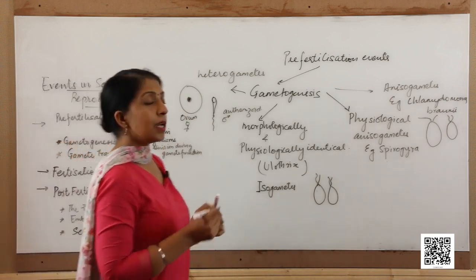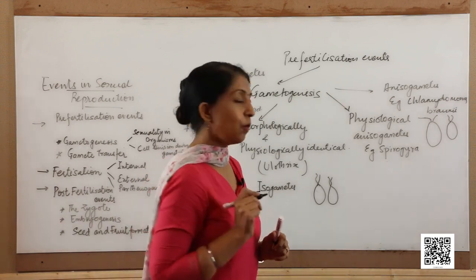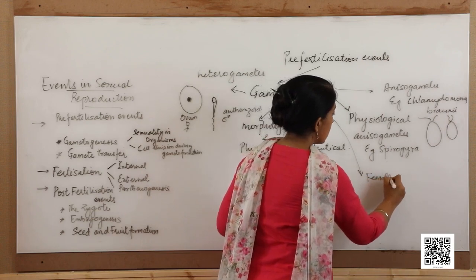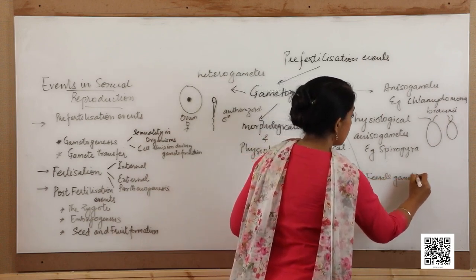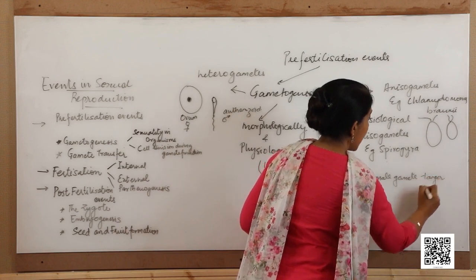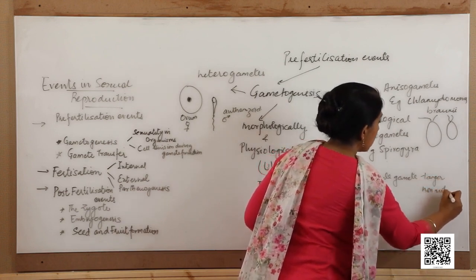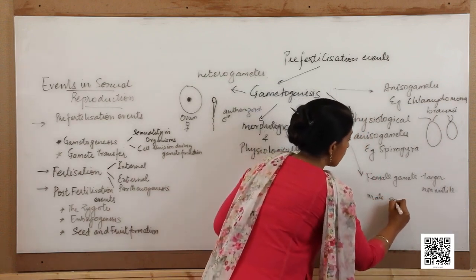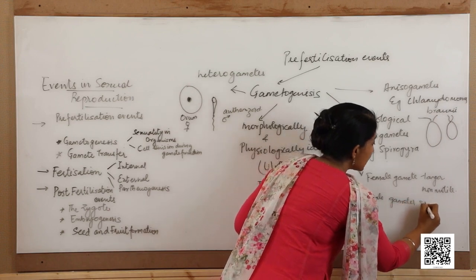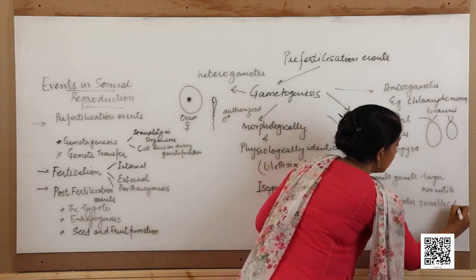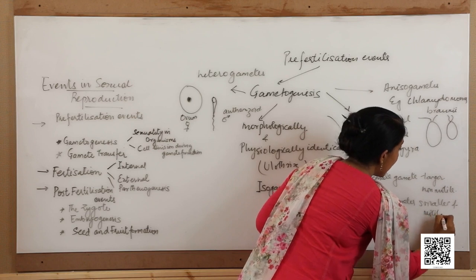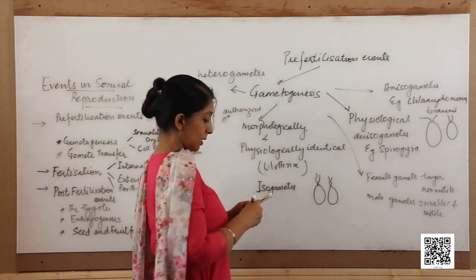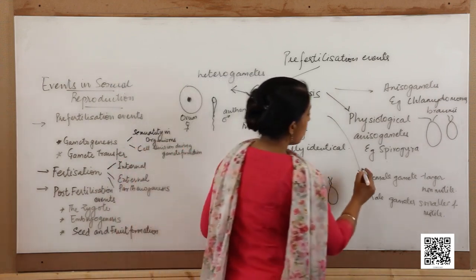Heterogametes. Now, in individuals like human beings, where the female gamete is larger in size and non-motile, and the male gamete is smaller in size and motile, those kinds of gametes are called oogametes.